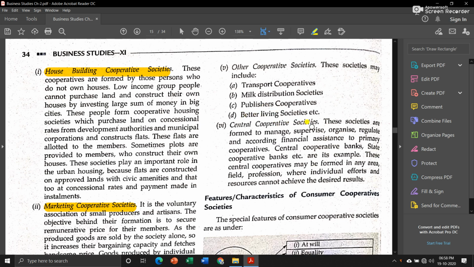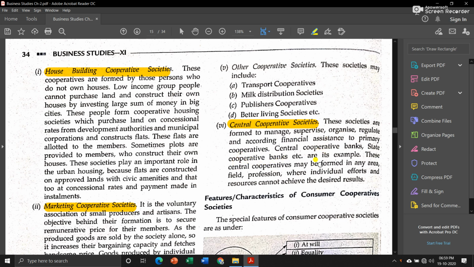Then central cooperative societies. Now these societies are formed to manage, supervise, organize, regulate, and provide financial assistance to primary cooperatives. What they do is provide financial help to the other cooperative societies. They see that they help in managing, supervising or organizing other small cooperative societies. Examples of central cooperative societies are central cooperative banks, state cooperative banks, etc. They provide loans whenever cooperative societies need any amount of money.